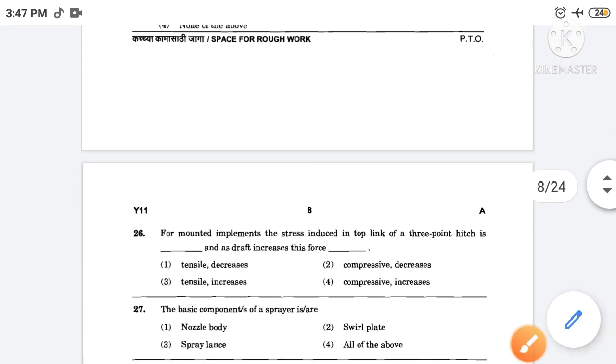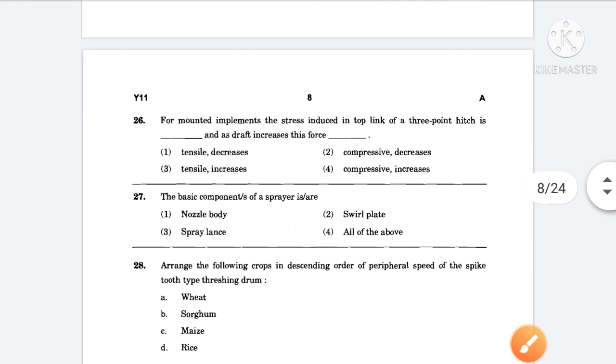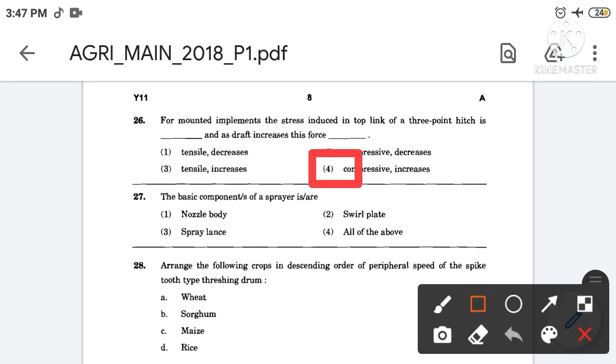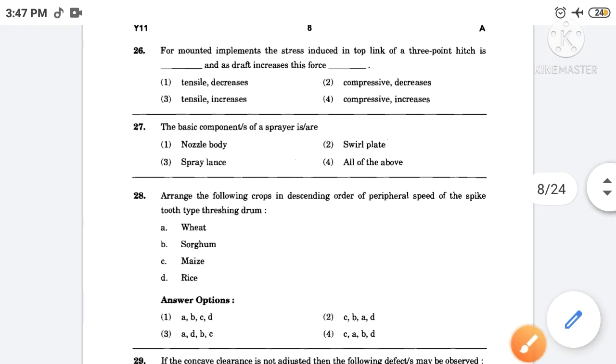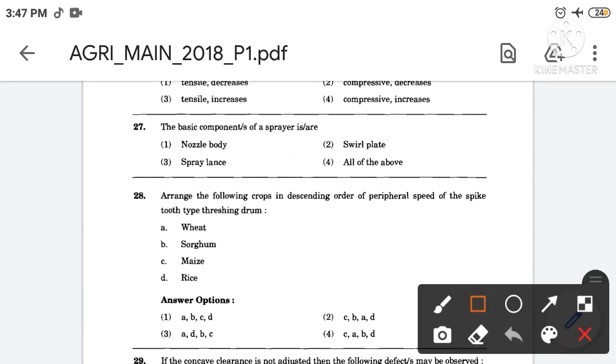Then next, for mounted implements, the stress induced in top link of a 3-point hitch is filling the blanks, and as draft increases this force filling the blanks. The correct answer is option number 4th. So for mounted implement, the stress induced in top link of a 3-point hitch is compressive, and as draft increases this force increases.